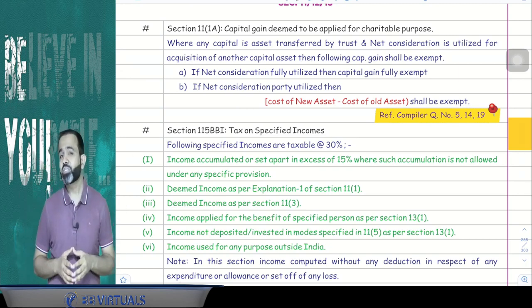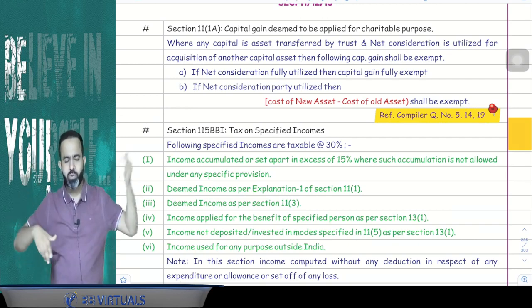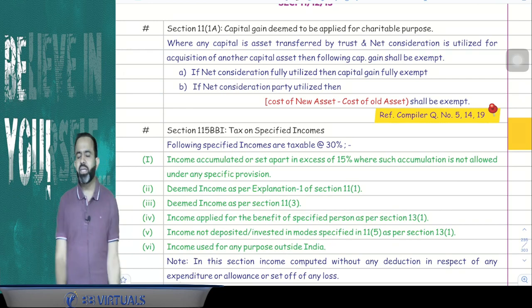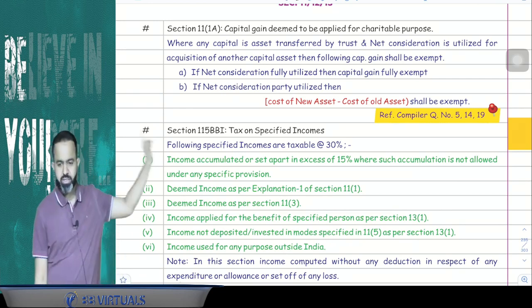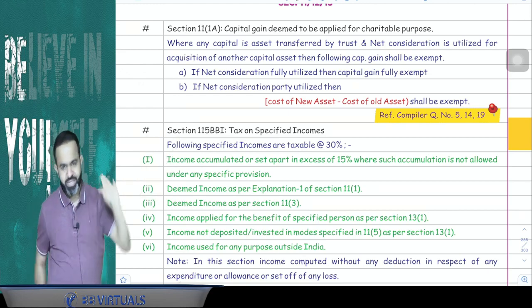But if the net consideration is not fully utilized, then cost of new asset minus cost of old asset, that remaining will be treated as exemption. Now there are three questions given, 5, 14 and 19. You will discuss that, you will study that time you will understand, don't worry.